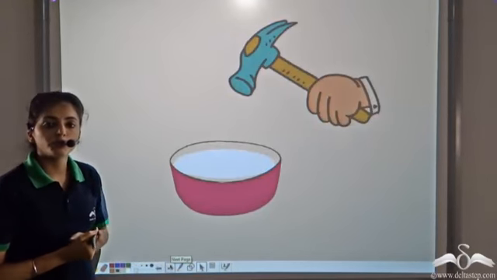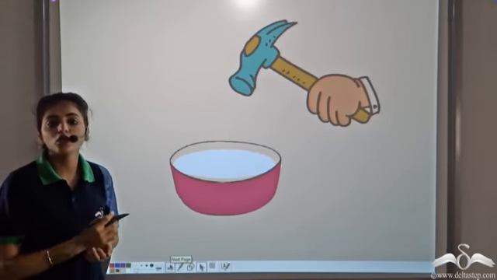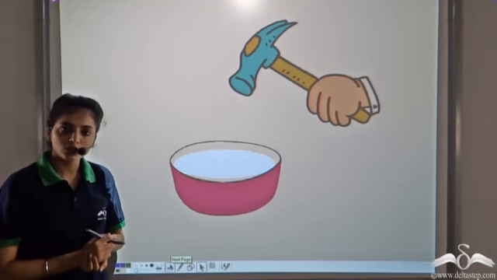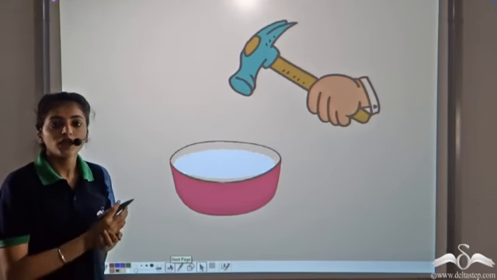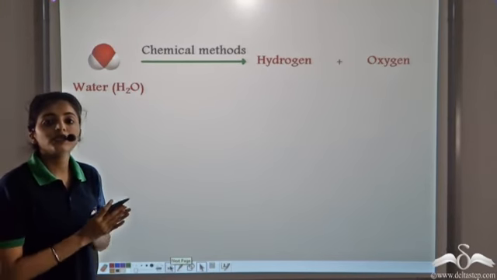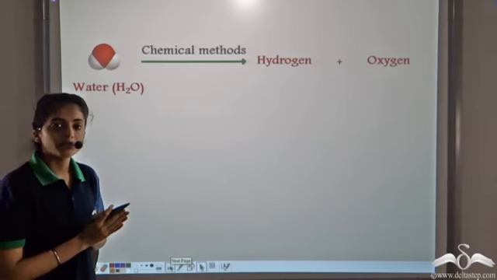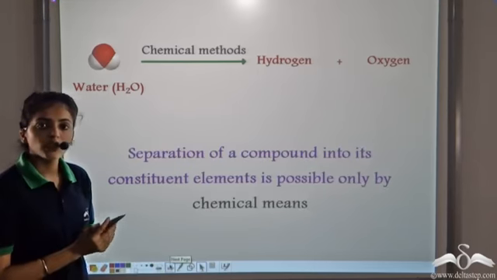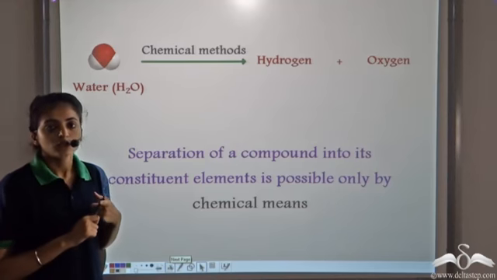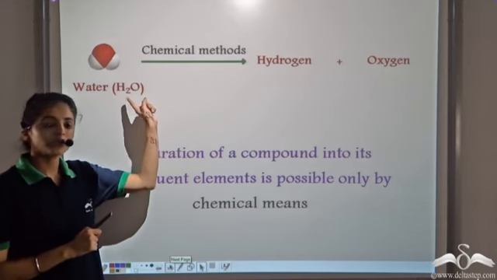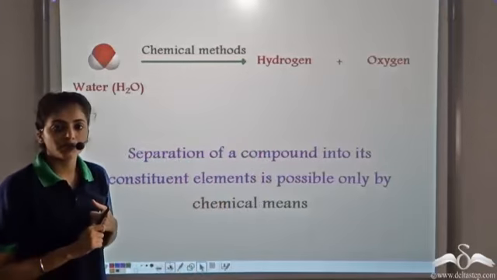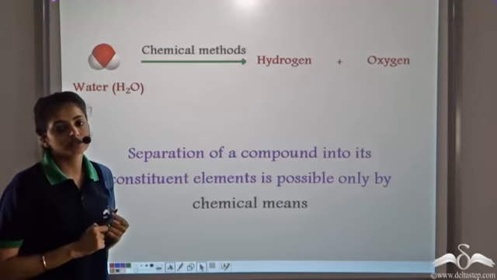Another very important property of compounds is that we cannot break them by physical methods. Can you bring a hammer and break water into its constituents? No, you cannot. In order to break water into its components, we need chemical methods. So the separation of compounds into its constituents is possible only by chemical methods. So in case of water, the separation into hydrogen and oxygen is possible only by chemical methods, and so water is a compound.